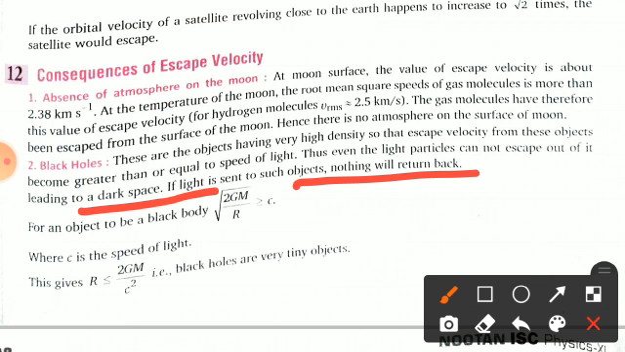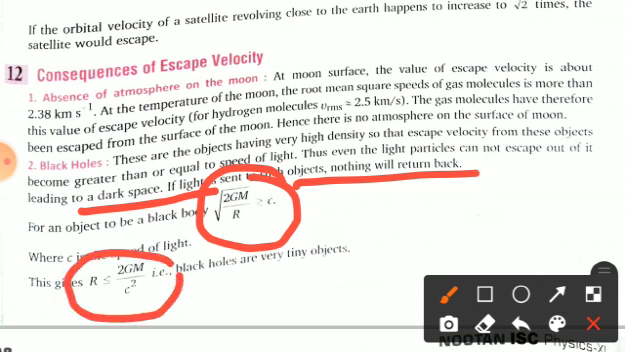For an object to be a black body, you can see here root of 2GM by R is greater than or equal to the speed of light. Clear? So you can write this expression also, R is less than or equal to 2GM by c square, or the black holes are very tiny objects. Clear?